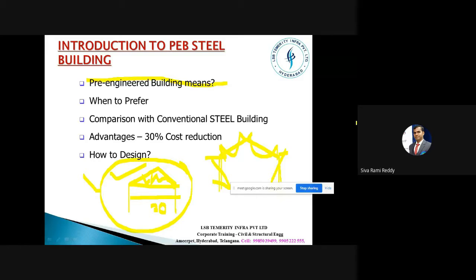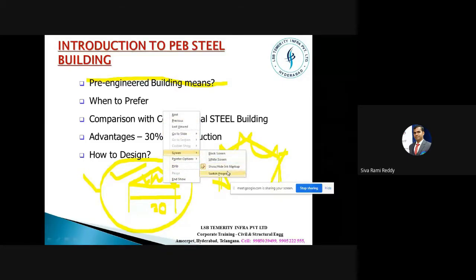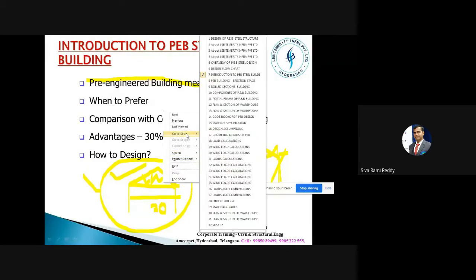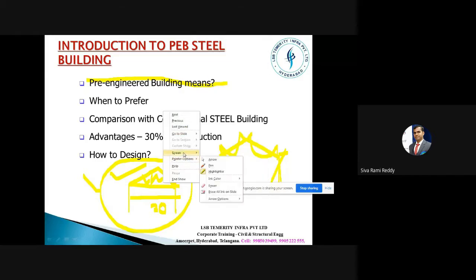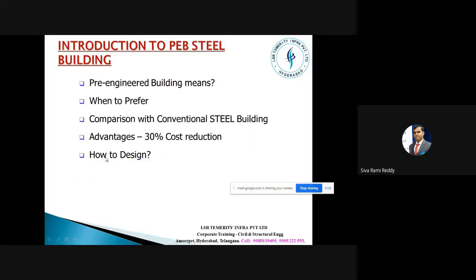I have to clear this. Right click now. Then must be clear screen. Like show or hiding command, that's it. Screen, disable it. Yeah, thank you.